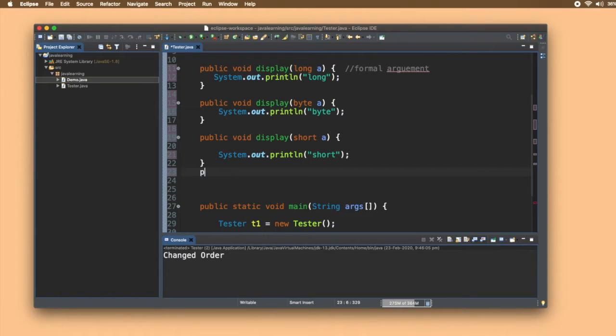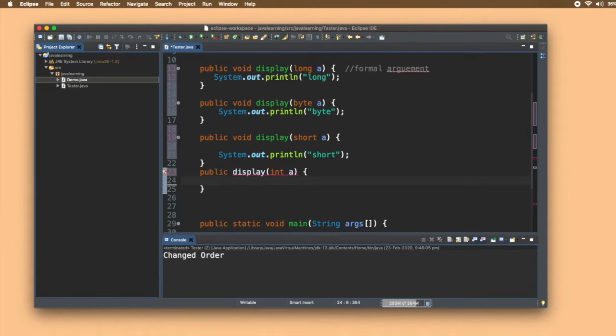After this, let me just make another function with the same name, but this time the parameter is of type int, right? So I'll write public void, and write integer, right?